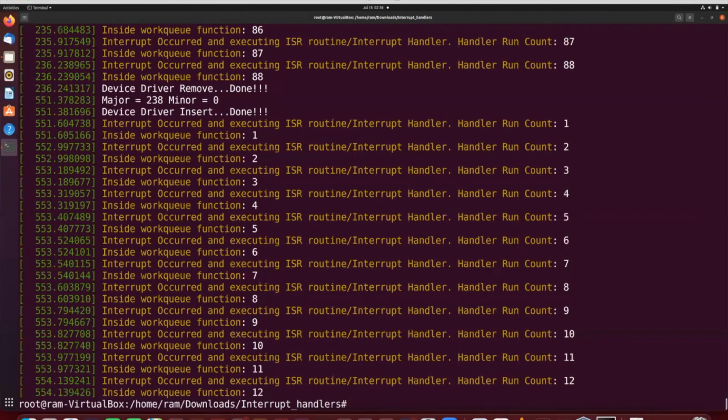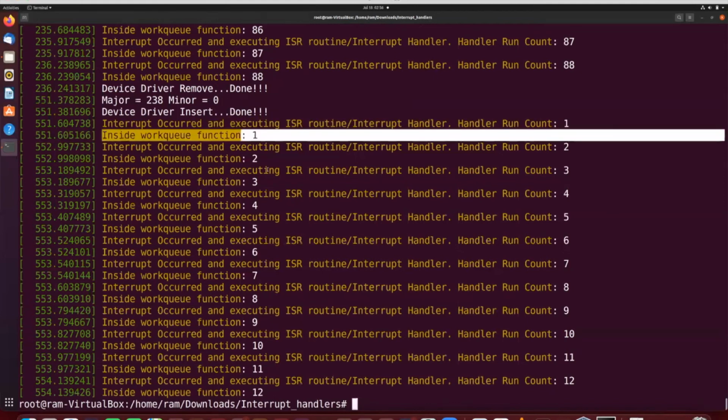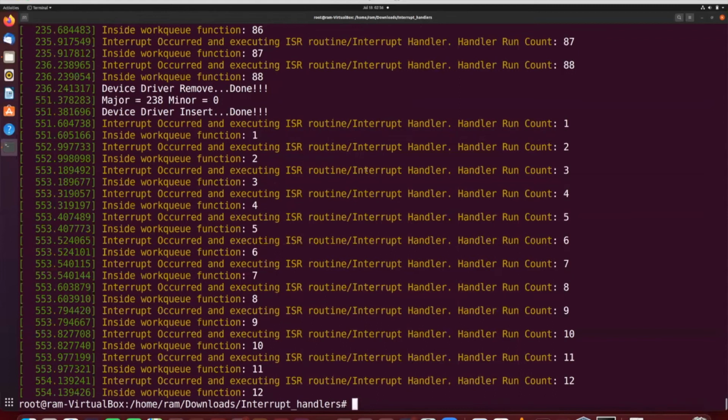So here you can see that our device driver has been inserted, and here you can see that it is inside the work queue function. So I have pressed around 12 times the keys of the keyboard after inserting our module. So it has printed this message 12 times. So this is how it works.